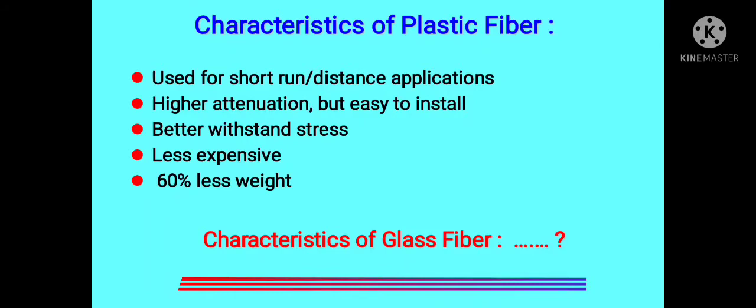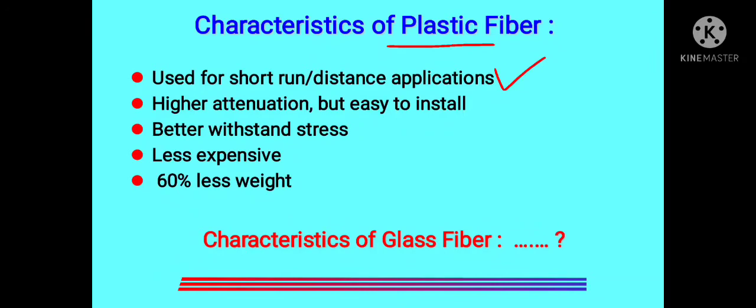Friends, as you know, all these optical fibers are constructed from either plastic or glass materials, and both these materials have some particular characteristics. So let's go through the basic characteristics of plastic fiber. Of course, plastic and glass materials are both very cheap and easily available on this earth. If the optical fibers are constructed with plastic material, then we can say these fibers are used for short run or short distance applications.